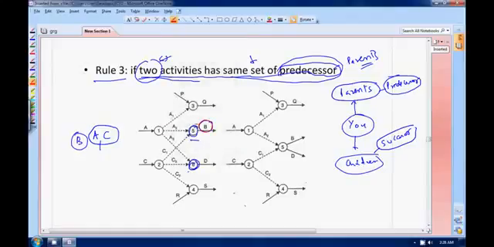You go back from the arrow. Okay, you go back like this. It is dependent on A. Is it okay? You go back like this. It is dependent on C. Okay, it is dependent on C.